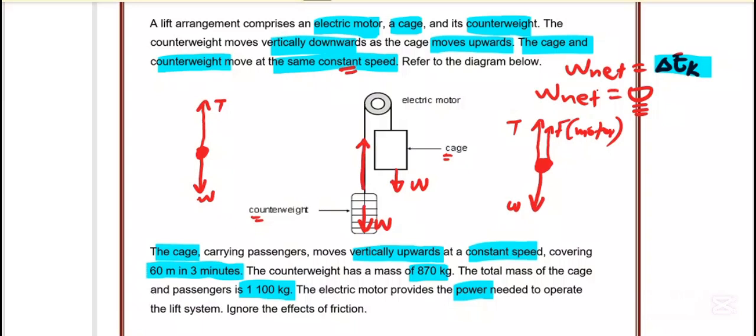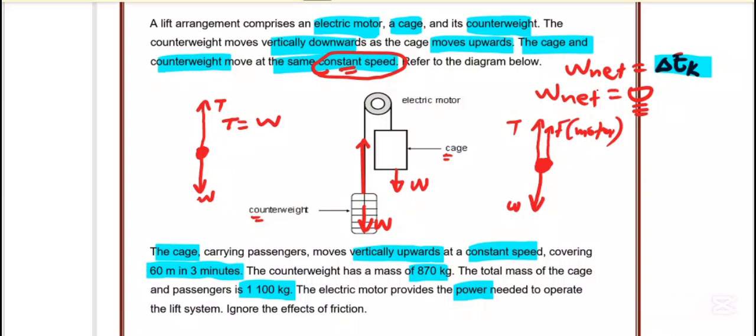So that is how our system looks, but because they say it moves at constant speed, this tension is equal to the weight. They are balanced in opposite directions at constant speed. The tension is equal to the weight.